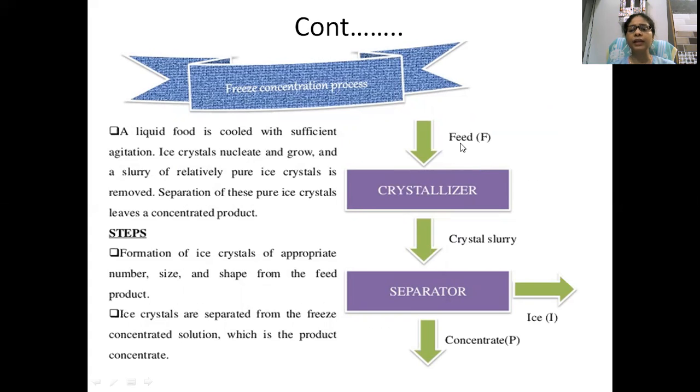When you are adding the feed, after some time, after cooling down, crystal slurry will form, and with the help of separator we can isolate the ice crystal somewhere else, and we can store our food product in a concentrated form. Understand? This is the pictorial, this is the flow diagram of the freeze concentration process. So these are the steps.